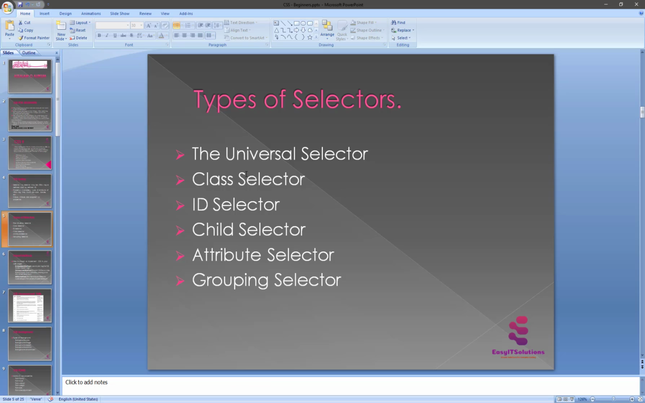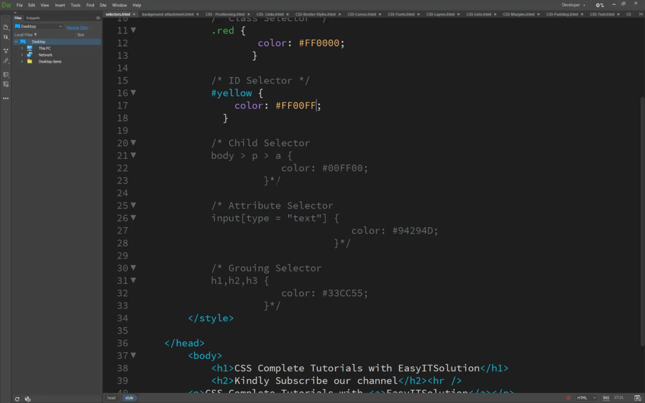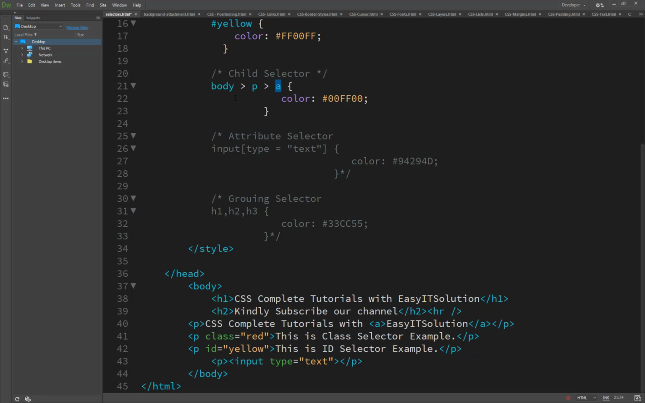Consider the following: what is the child selector and how to use it. I have already set an example of this child selector, and you will see it's a body. Inside the body, the child of body is called the p paragraph, and the child of paragraph is called a, the anchor. This sign basically defines that this is the child of a body, and anchor is a child of paragraph.